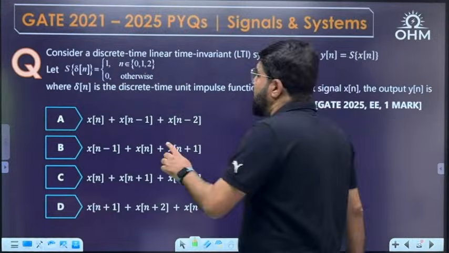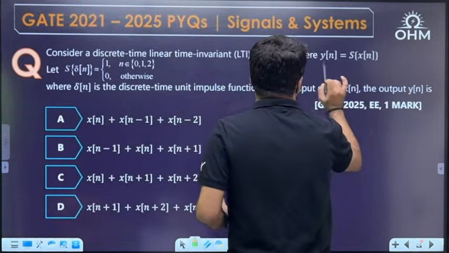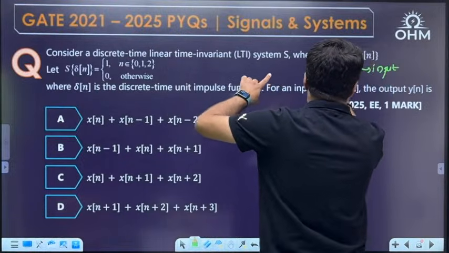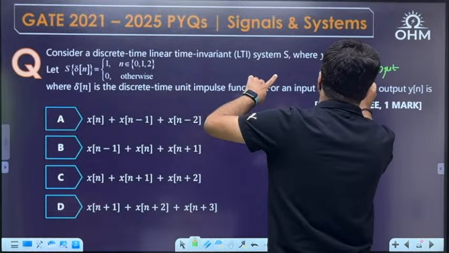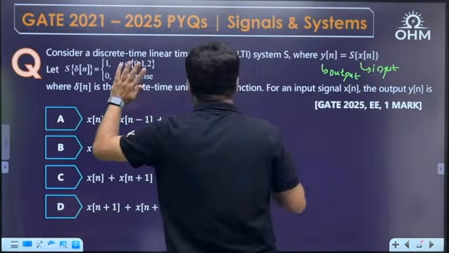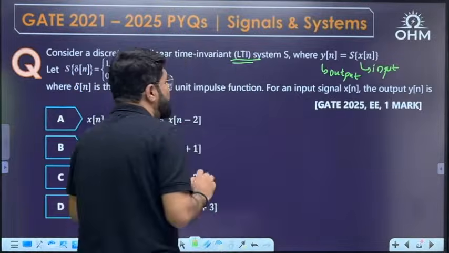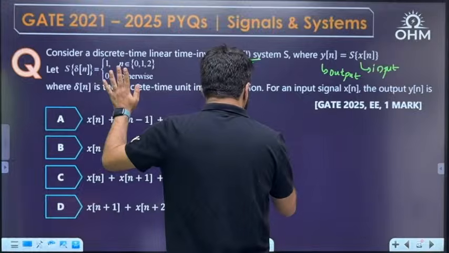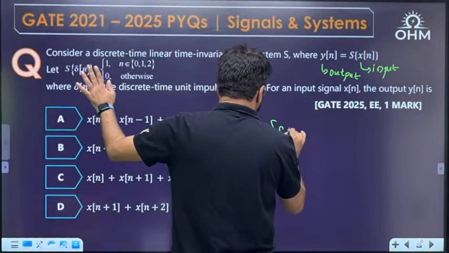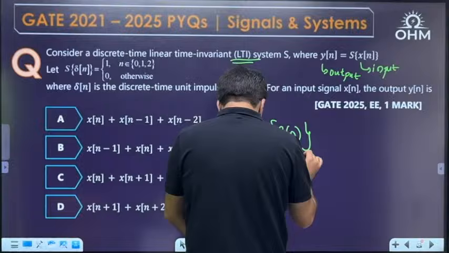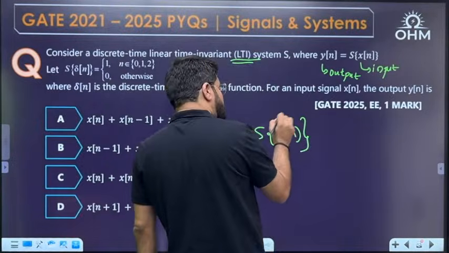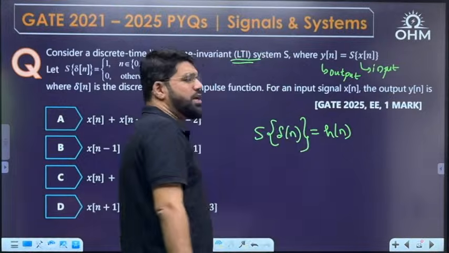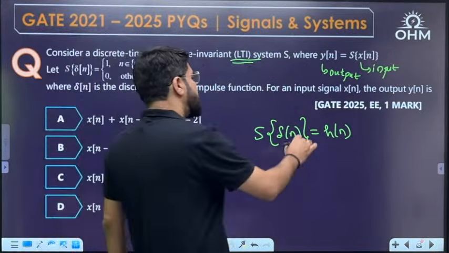Now see, when the input is x[n], the output is y[n]. Clearly, you see the notation. Now tell me, whenever the input to any LTI system is delta n, the output is known as what? The output is S of delta n. When the input is delta n, the output is known as the impulse response, the response to unit impulse input. This is h[n]. This is known as the impulse response of the system.